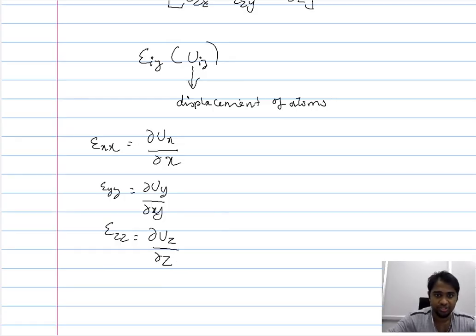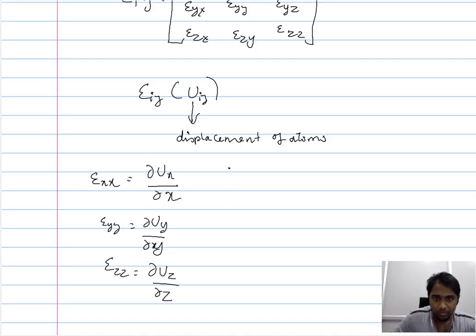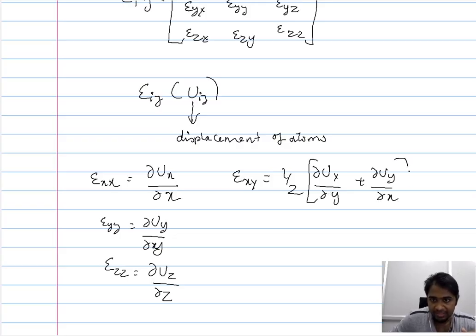Now comes the shear strain. For xy, it is expressed as 1 by 2 of the displacement along the x direction with respect to y, plus the displacement along the y direction with respect to x. Since we are adding these two, this epsilon xy is also equal to epsilon yx.